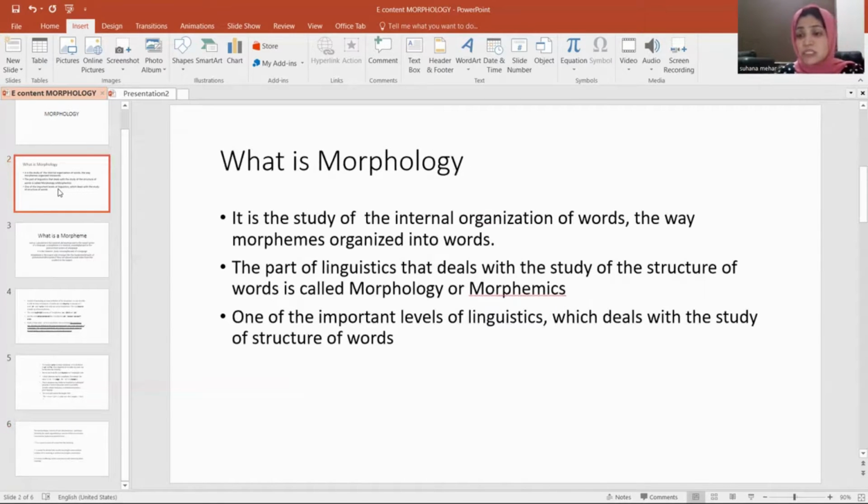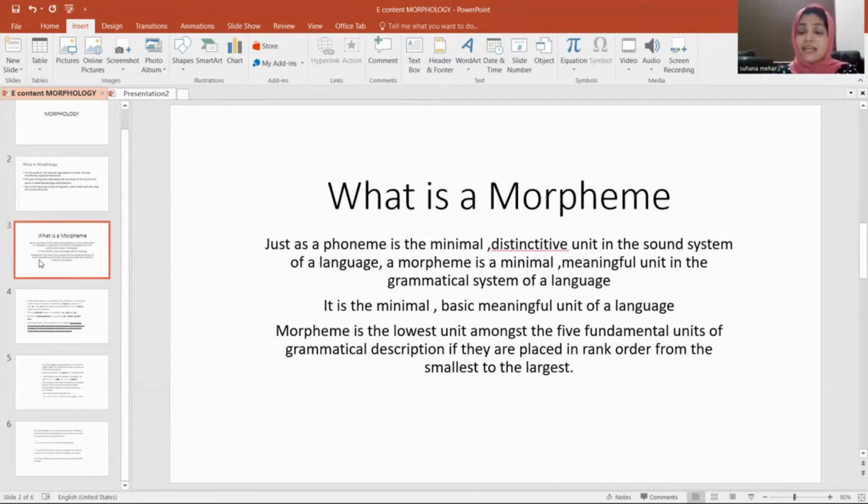Morphology is also known as morphemics, that means it is the study of the morpheme. We have discussed what a morpheme is, and we have gone through all the important examples.